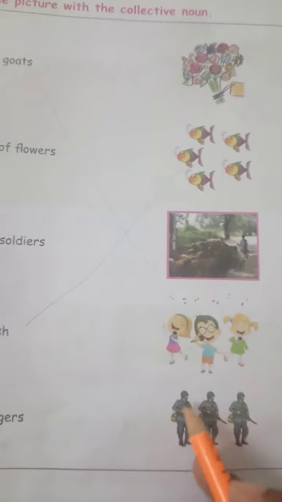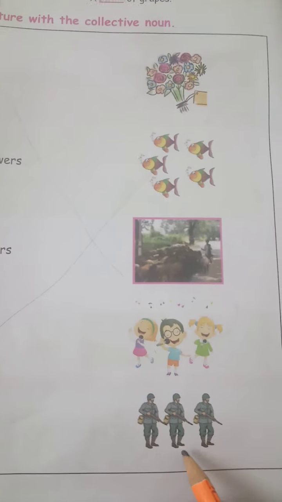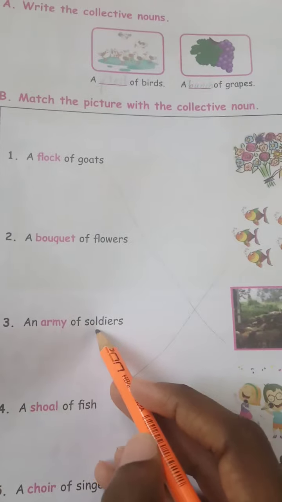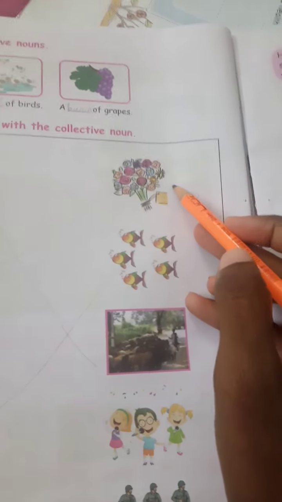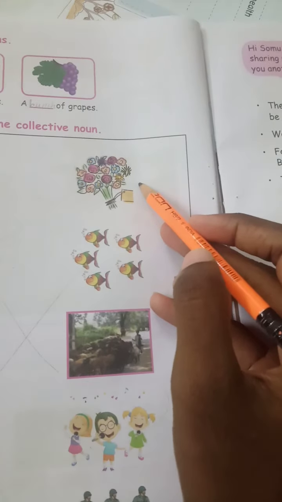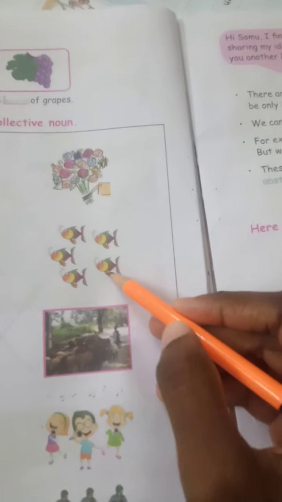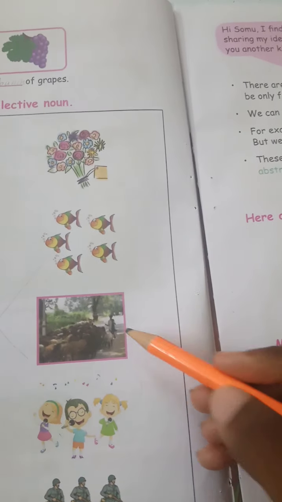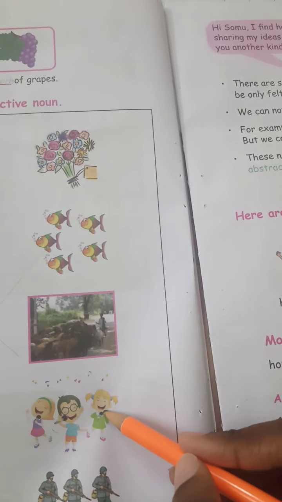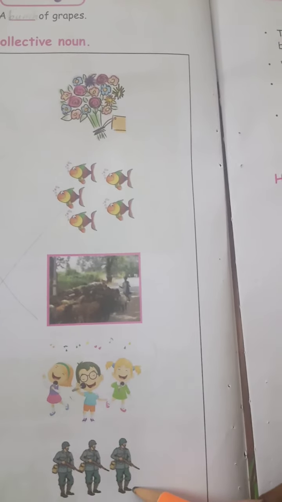And the next picture, you can see soldiers. You can call them an army of soldiers. So this is a bouquet of flowers. Next, a shoal of fish. A flock of goats. A choir of singers. An army of soldiers. Okay, these are collective nouns.